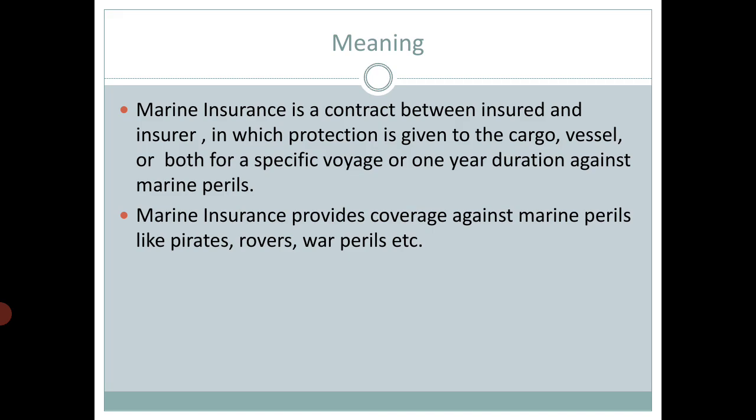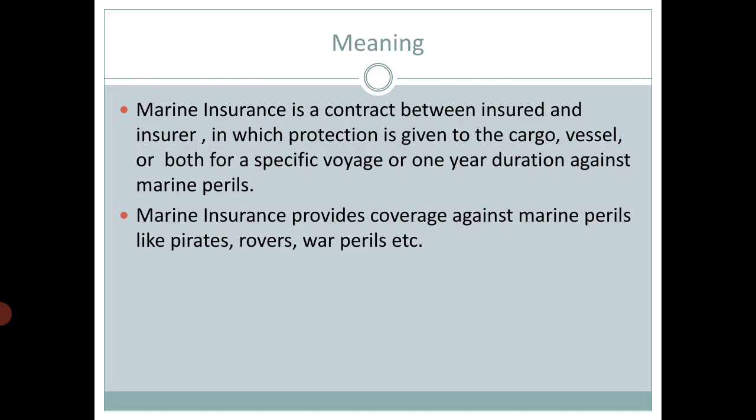Whenever we consider marine insurance, the subject matter in such type of insurance is cargo, vessel. Is it cargo or vessel or both? What is cargo? Cargo means goods which are loaded or unloaded on the ship. Vessel means just the ship.